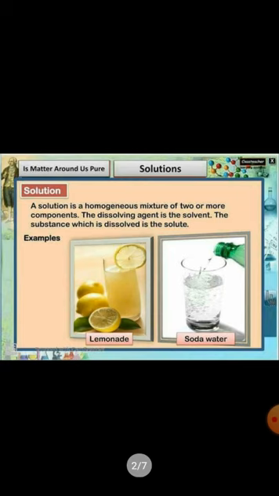Do you remember? Yes, we have three types of mixtures: solution, suspension, and colloid. Today, we are going to learn about solutions.